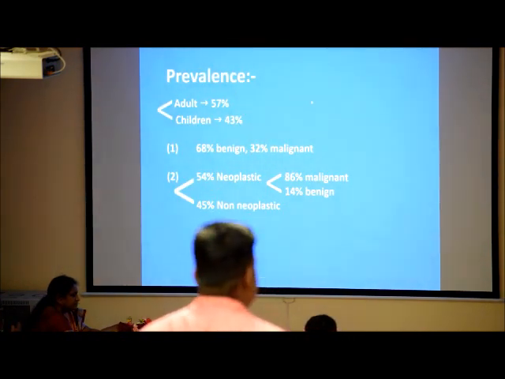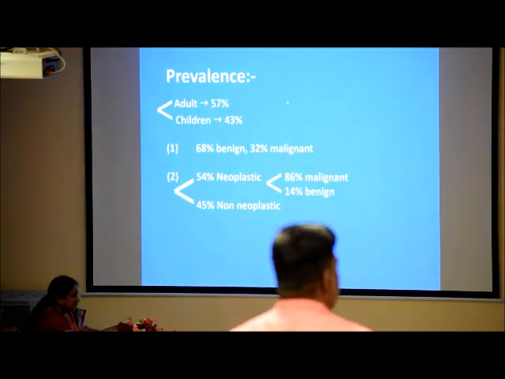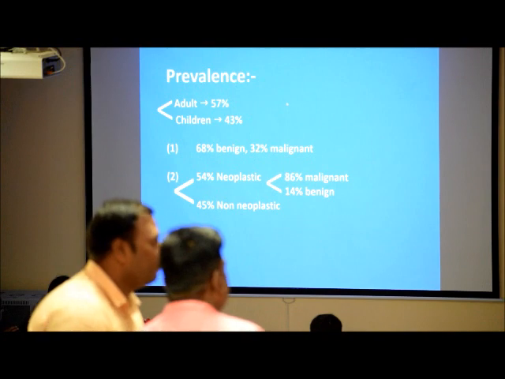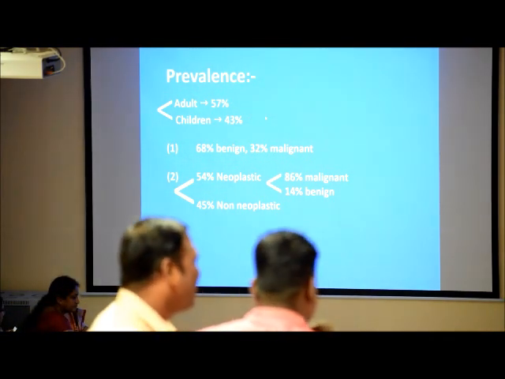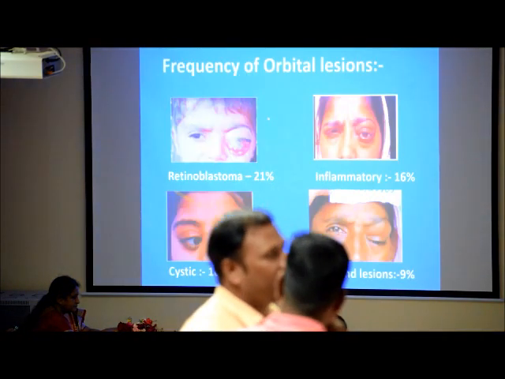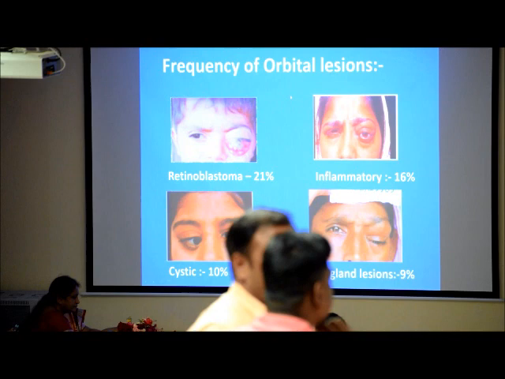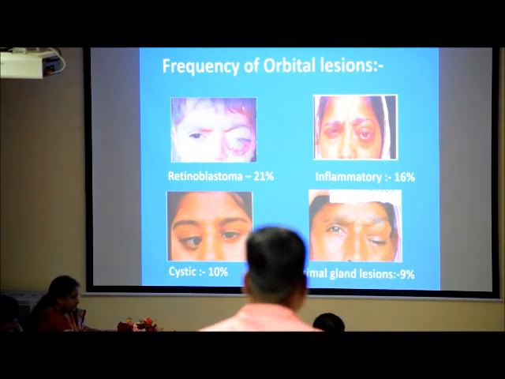Intraorbital lesions are more common in adults than children, and according to different studies there are different findings, but benign lesions are more common than malignant. According to different studies, there are different frequencies of orbital lesions.